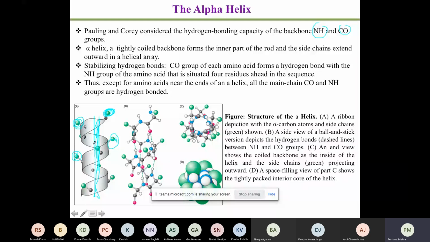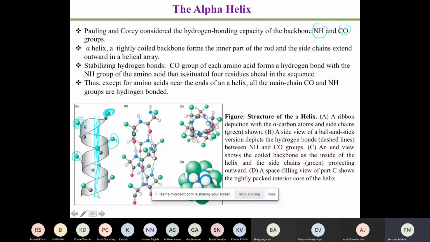So there is an inner part, which is a rod, a main chain where the side chain is extended on the outside, and they are stabilized by the hydrogen bond, and the hydrogen bond is between the carboxylic group and the amino group of the amino acid residues in the peptide chain.